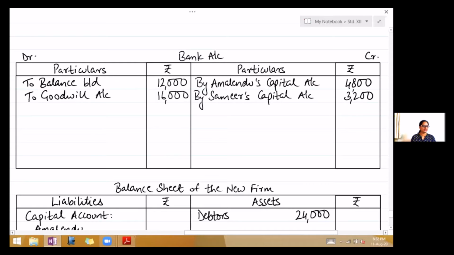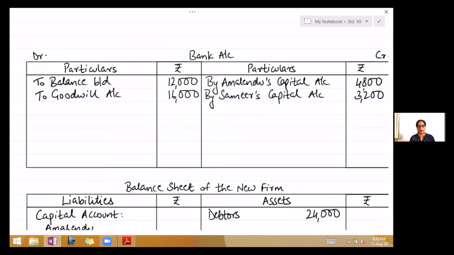We go on to the next adjustment. He shall have to bring rupees 20,000 as his capital for 1/4 share in future profits. That 1/4 share we need not take into consideration right now. When a new partner brings in capital, the entry will be bank account debit to Paresh's capital account.